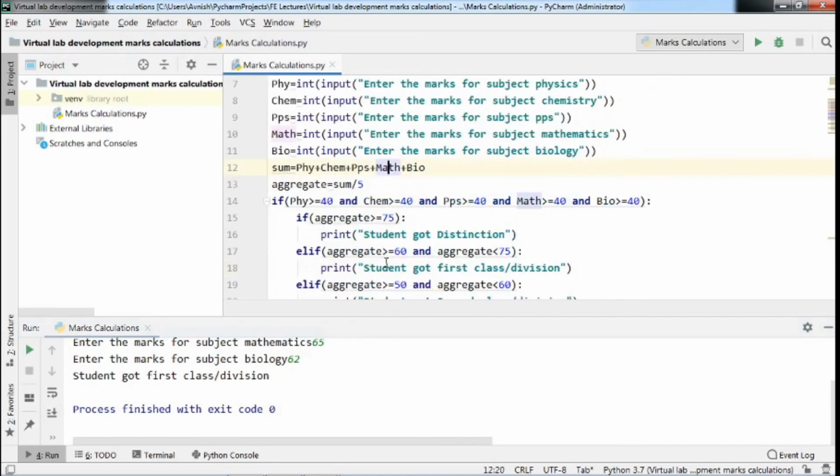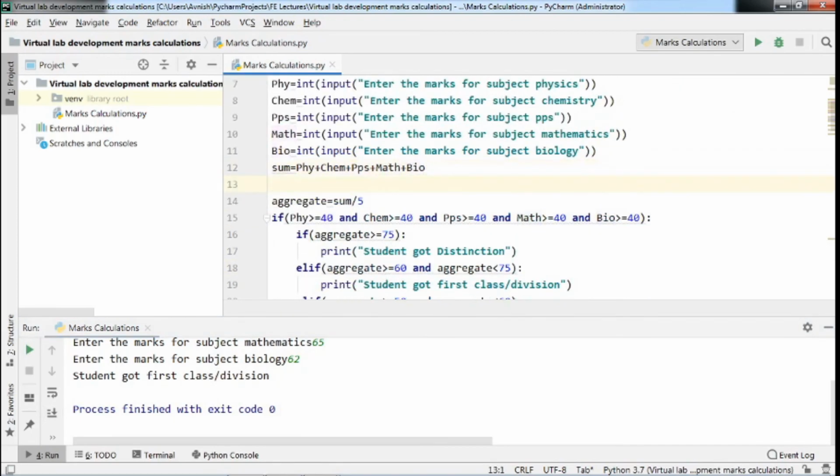Here we will make some changes. We will also print here the sum of all subjects using the print statement.